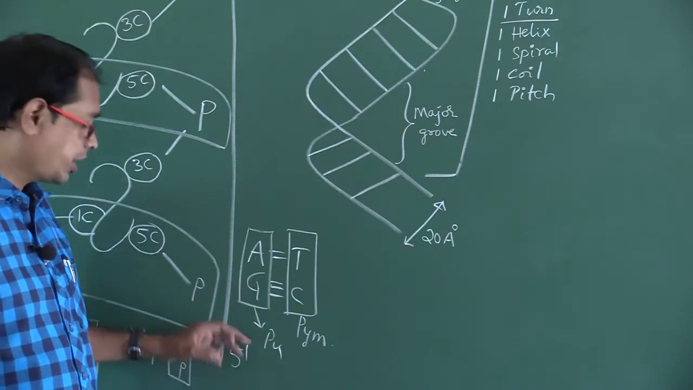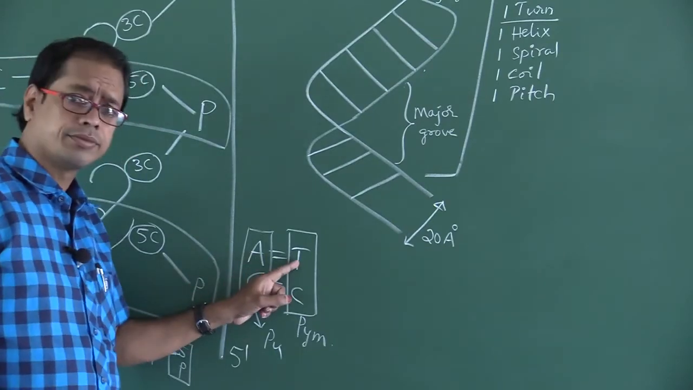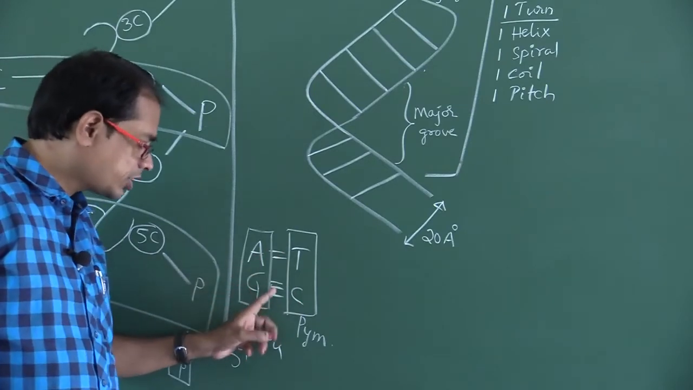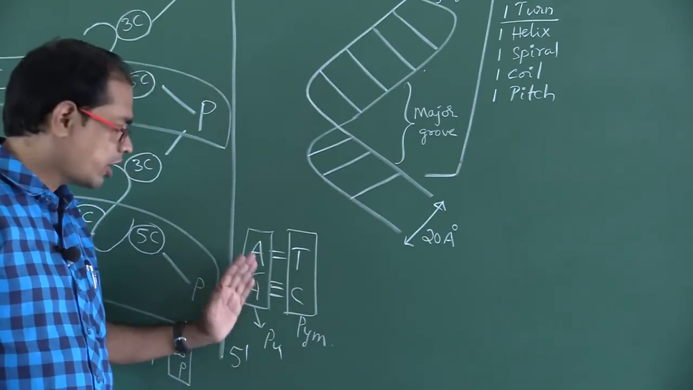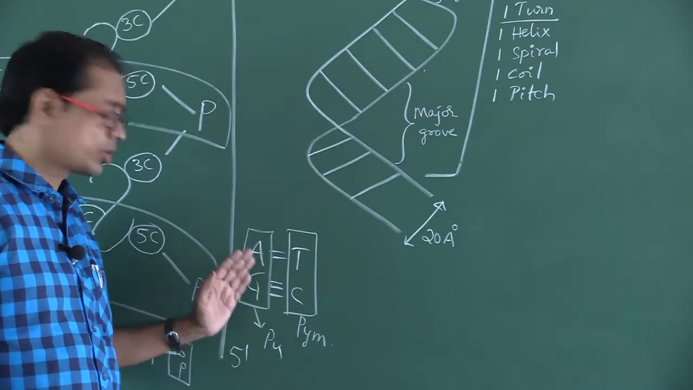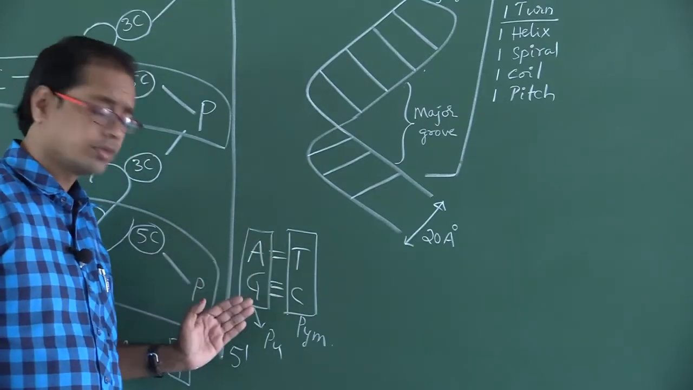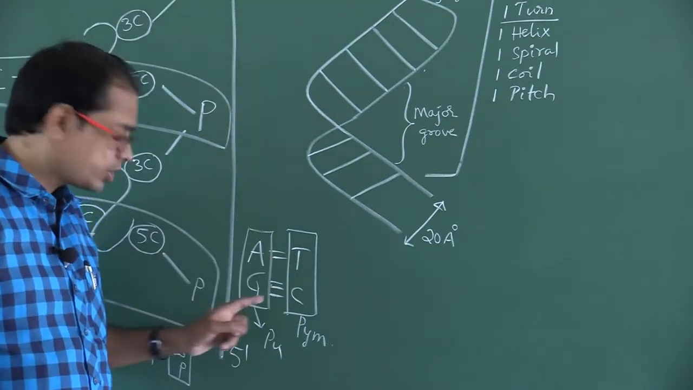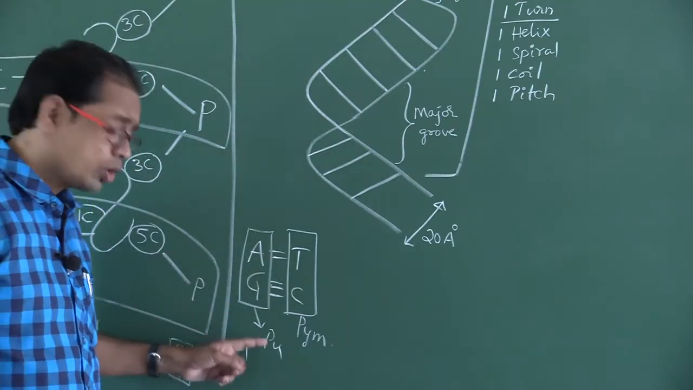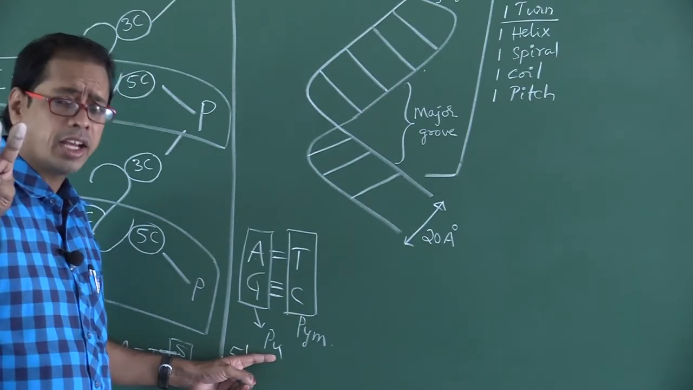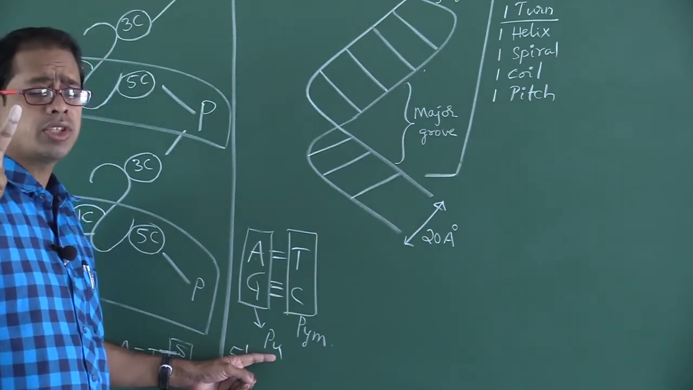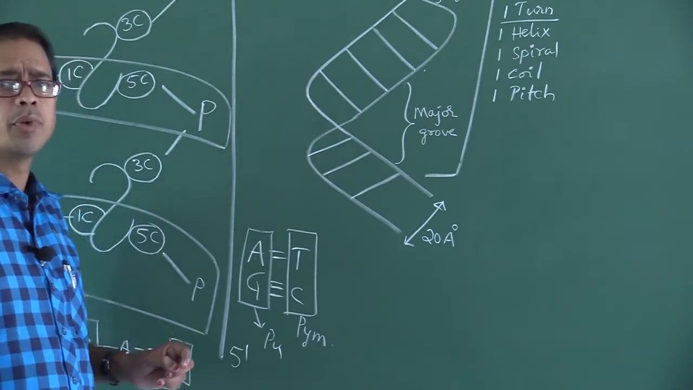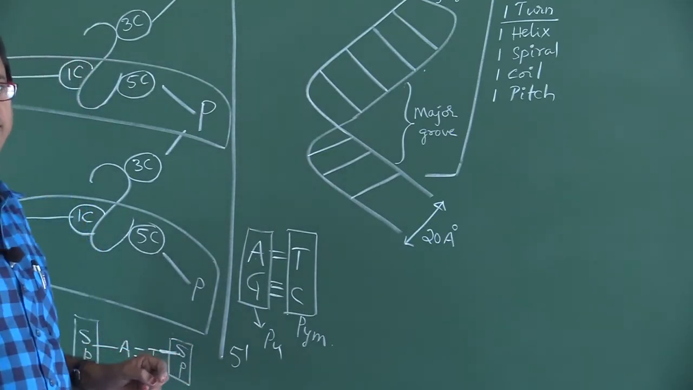How can you remember the pairing and hydrogen bonds? Adi takes tea, Gopi takes 3 chapatis. Like that you have to remember. 3 chapatis means 3 hydrogen bonds are present between G and C. Purines are dicyclic compounds having 2 CN rings. Pyrimidines are monocyclic compounds having 1 CN ring. Okay.